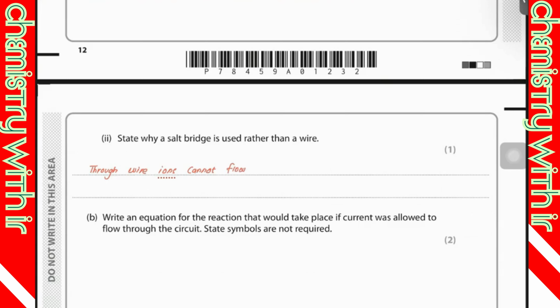Like if I'm asking why sodium chloride is a good conductor in the aqueous state, you cannot say electrons are free to move. No, this is an ionic compound. Ions are free to move. So we have to make the ions flow from one place to another, so we need some sort of medium. That medium is a salt bridge, not a metal wire. Ions cannot flow through a wire, but they can flow through a salt bridge. Okay, it's very simple.